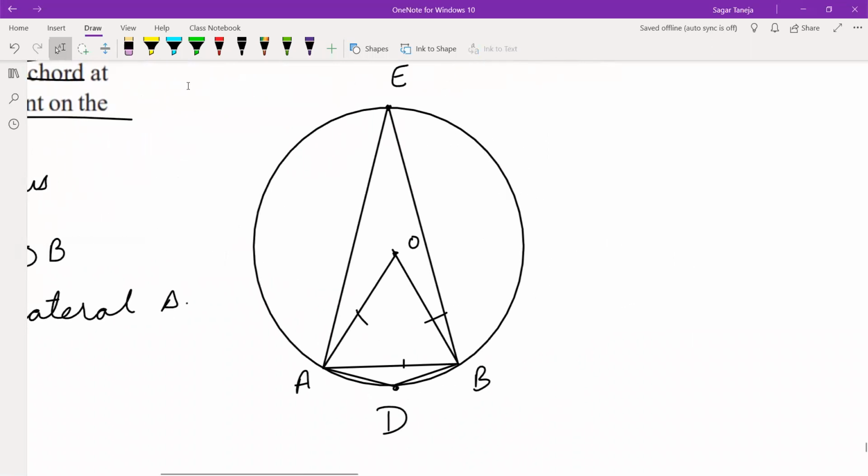So let this angle be angle 1 and this angle be angle 2. These two angles we have to find out, the angle on the minor arc and the angle on the major arc.